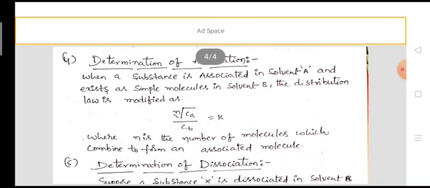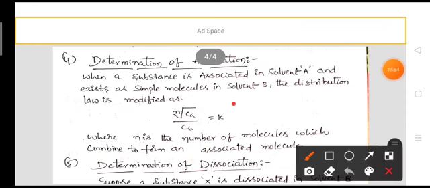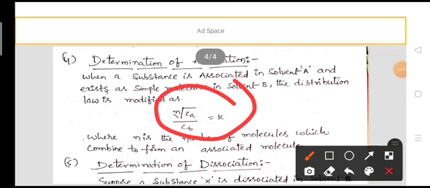Suppose, for example, let us take solute X, which is added to the two immiscible solvents A and B. If the solute undergoes association in solvent A and exists as a simple molecule in solvent B, then the distribution law is modified as shown here, nth root of Ca by Cb is equal to K, where Ca is the concentration of X in solvent A and Cb is the concentration of X in solvent B.